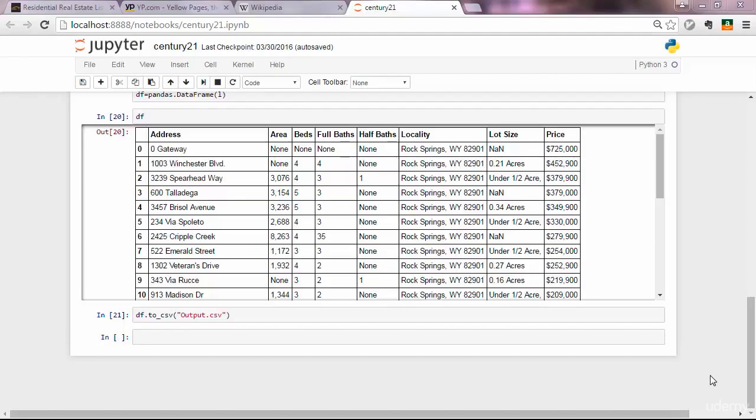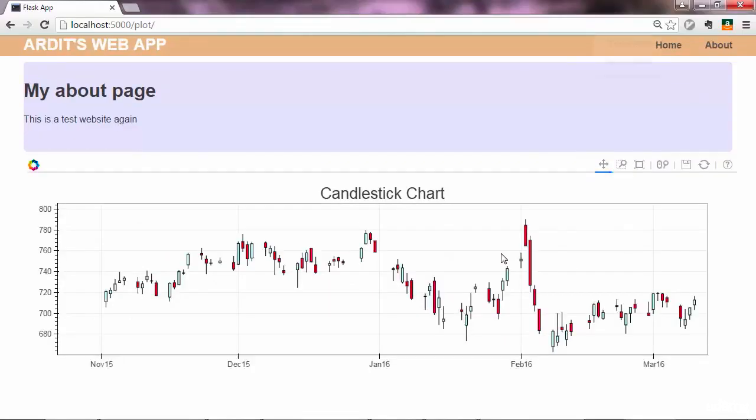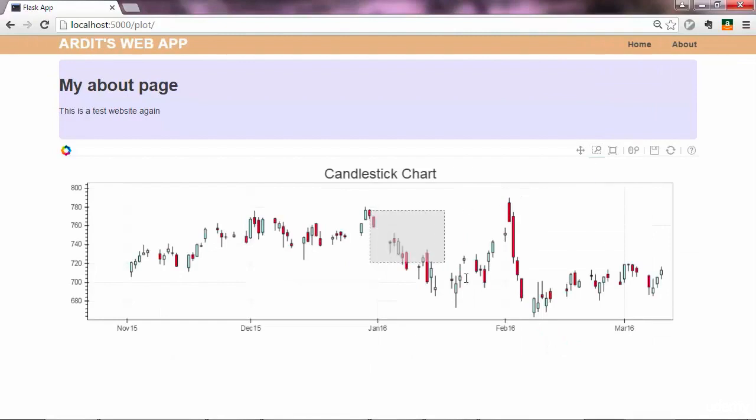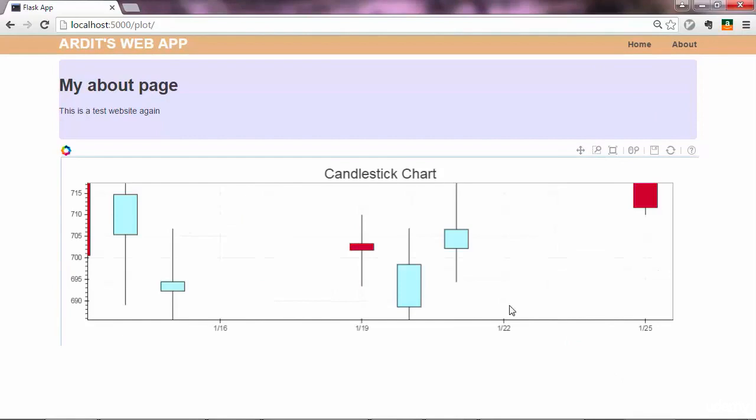Next, you will create a web scraper, which is a program that extracts data from websites and stores those data in a well-structured format, such as CSV or Excel files. Then you'll create a web app which visualizes stock market data on a web page. This is very useful for people who work on data analysis and visualizations.